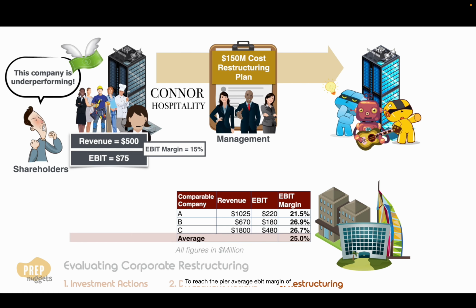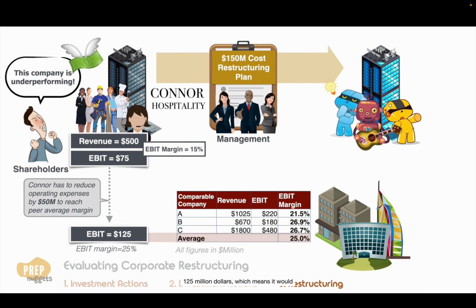To reach the peer average EBIT margin of 25%, Connor should have an EBIT of $125 million, which means it would have to reduce its operating expenses by $50 million each year.